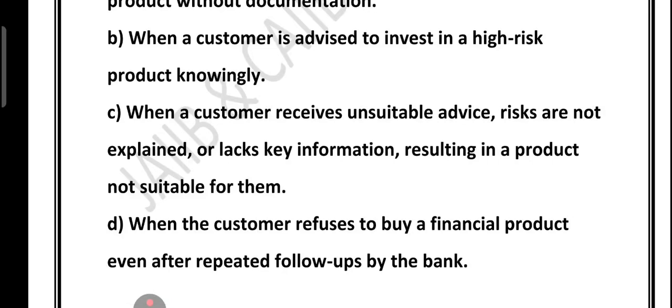What about D? D is completely wrong. If the customer refuses, it's their right. That is not mis-selling at all. It is simply a no from the customer. So the correct answer is option number C.